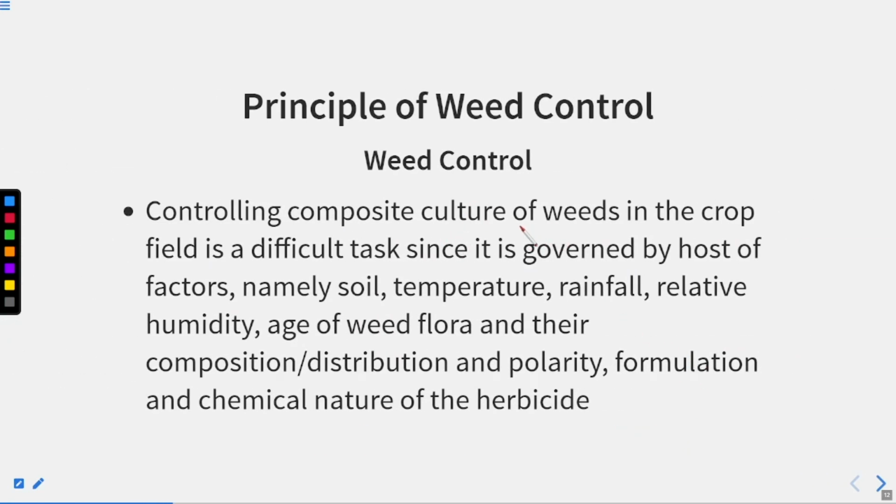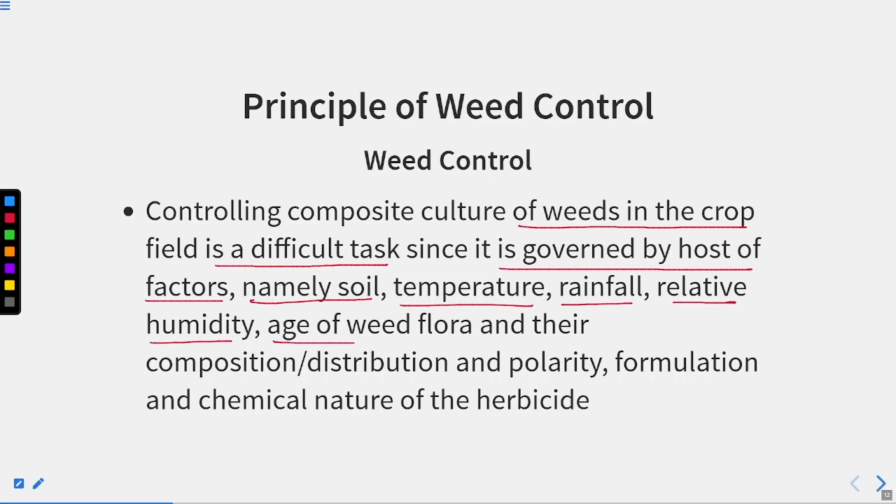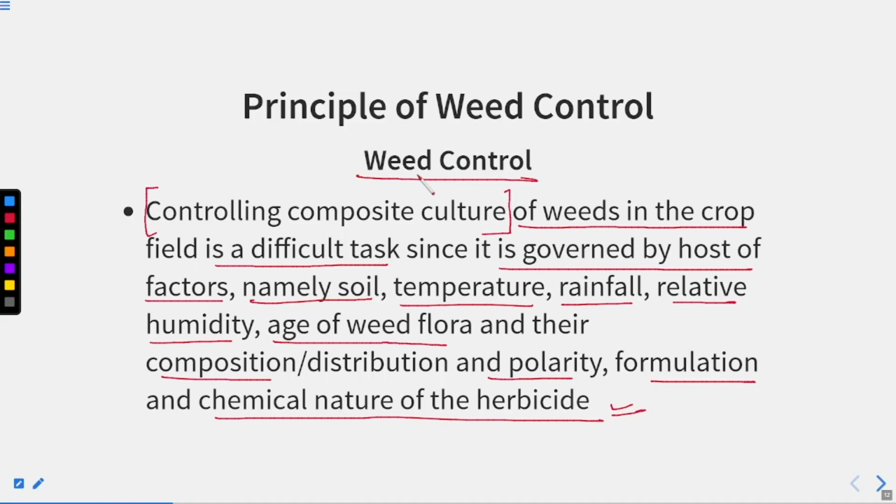Controlling the composite culture of weeds in the crop field is a difficult task since it is governed by a host of factors, namely soil, temperature, rainfall, relative humidity, age of weed flora and their composition, distribution and polarity, formulation and chemical nature of the herbicide. So now we are talking about how to control these weeds. That is called weed control. And why do we want to control these weeds? Because these are harmful for our crop plants, right? Our crop will suffer. So we have to control this.